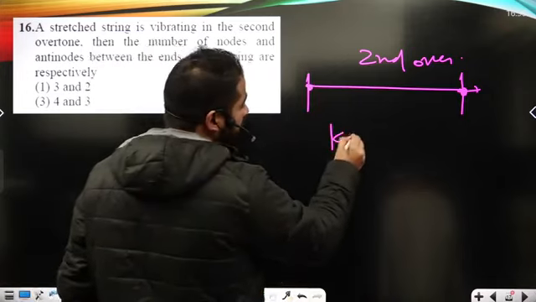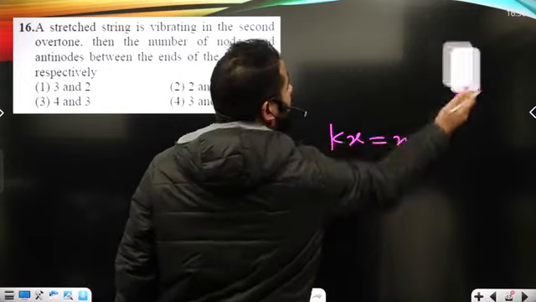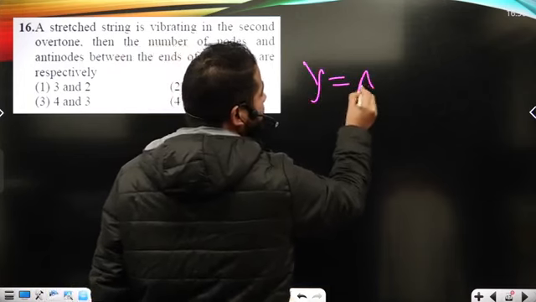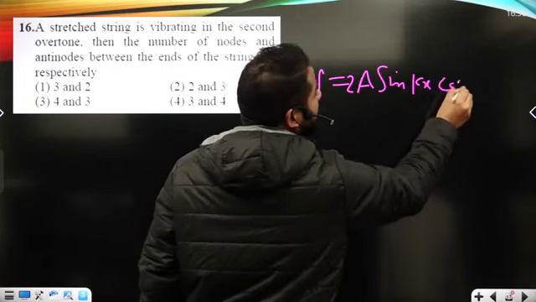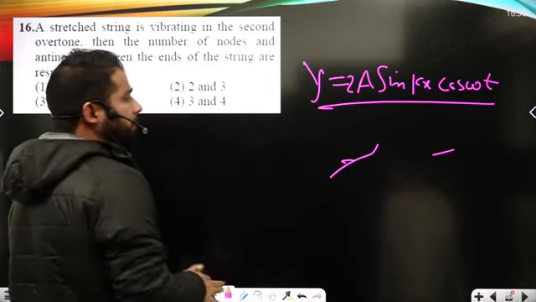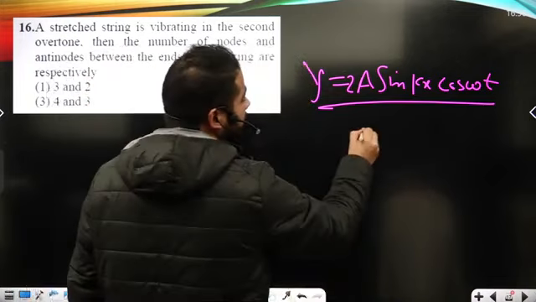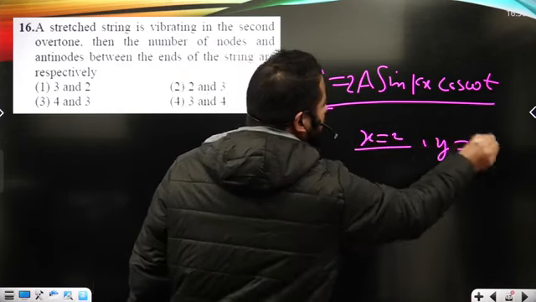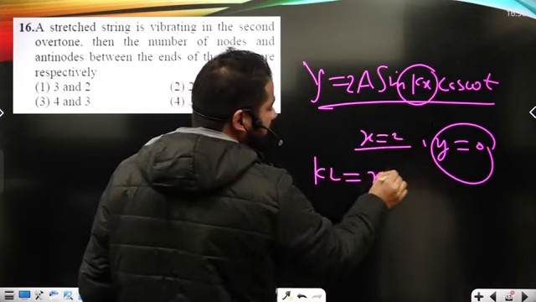We know kx is basically n pi. You know why this result is going to come out? We know it when we talk about the displacement of the stationary wave. It is 2a sin kx cos omega t. It is the displacement of the stationary waveform, okay? So at the extreme, when x is equal to L, displacement is going to be 0. That's only possible when kL is equal to n pi.